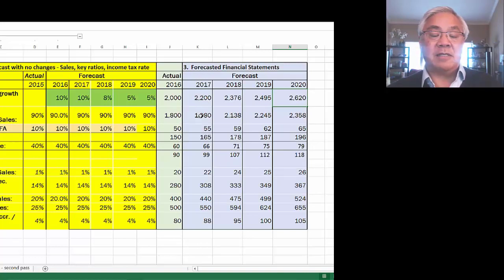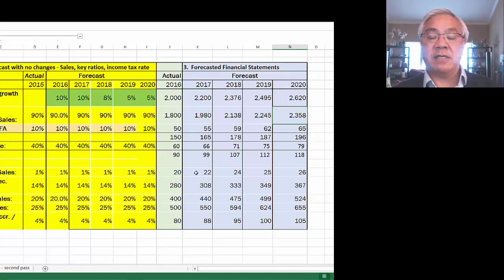Now we look at operating costs. This is a pretty easy one. We say, what is it? It is 90% of the sales. And that is just copied straight across. The last year is again 90% of sales. The depreciation we'll do later because it's different. EBIT is a subtotal. We'll do that later. And let's move down to cash.